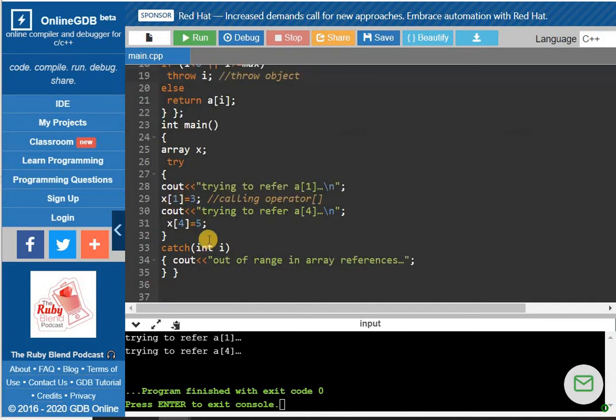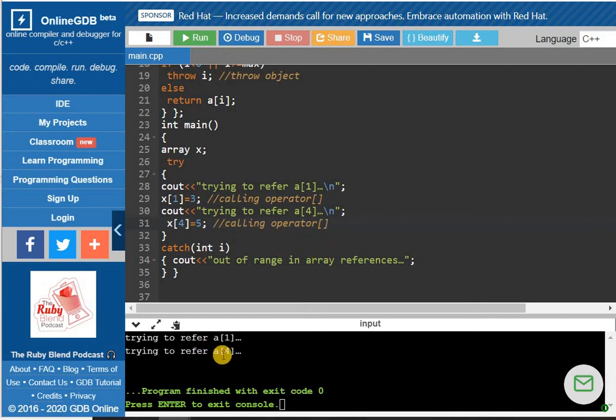Okay, so in the try block, see what I'm doing here: I'm calling this operator function with the help of this subscript operator. Operator overloading says that whenever we use that operator inside the main function, that operator function gets called automatically. So in this case also it will call the operator function again. Okay, so this was the complete program. You can see the output here.